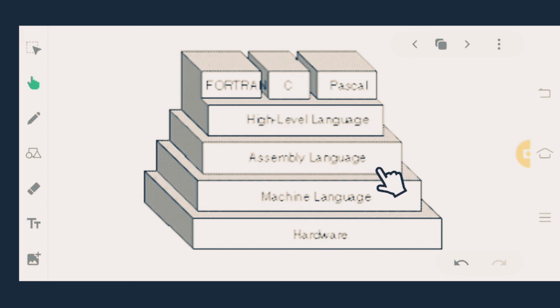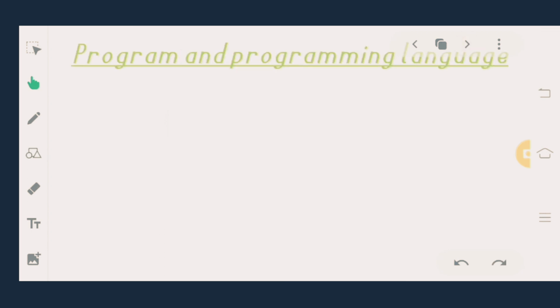So let's discuss what is the high level language and low level language. Low level language includes the assembly language and the machine language. These two languages are the low level language, and this one is the high level language. Here are a few examples. Let's start. What is program and programming?